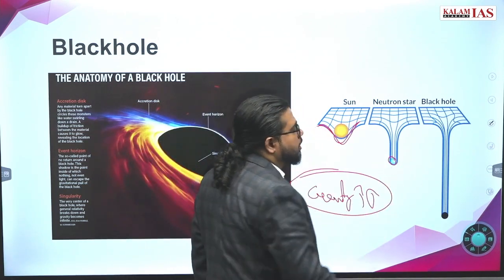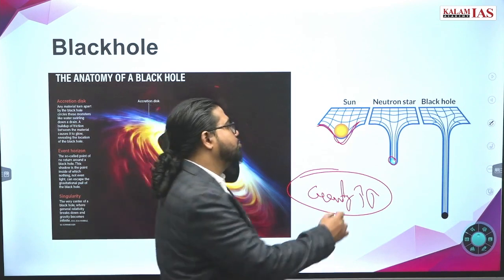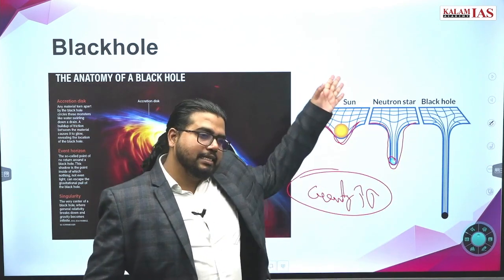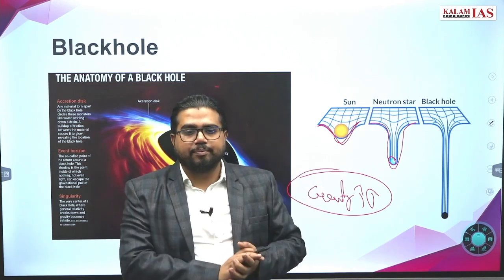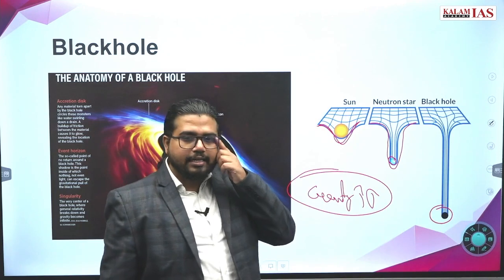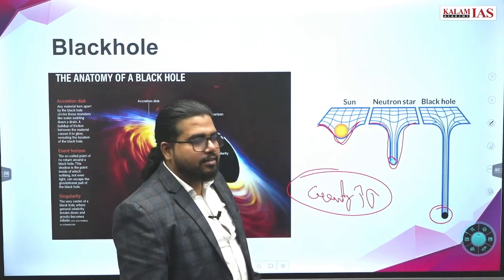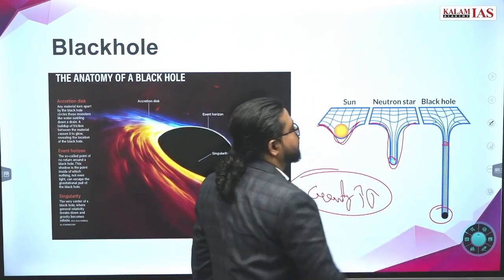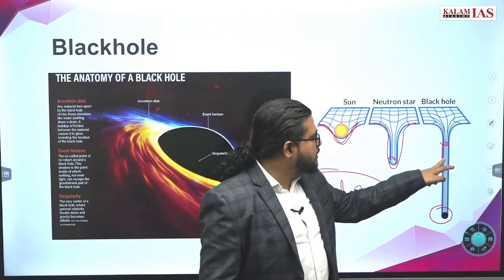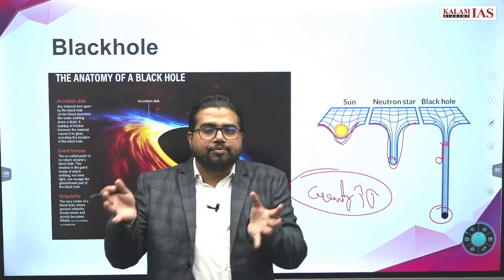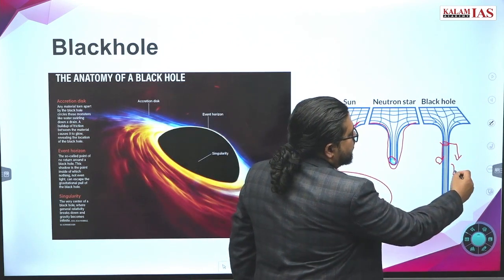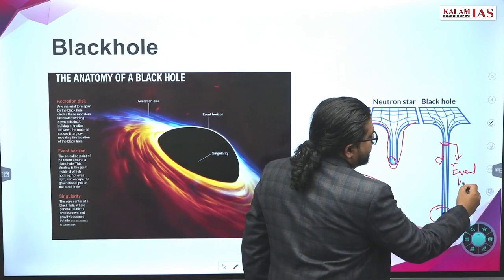A neutron star has much more mass, considerably huge mass. So it will create a much greater gravitational pull, or a much greater dip in the space-time fabric. Now if you look at a black hole, that has the highest dip in the space-time fabric. If light enters this system, then it cannot even escape from this system. And this point is called the event horizon.